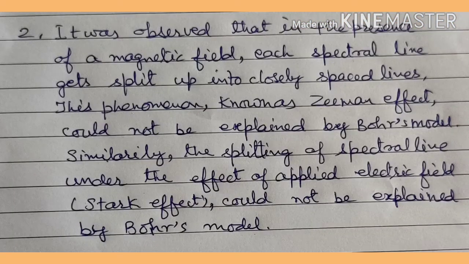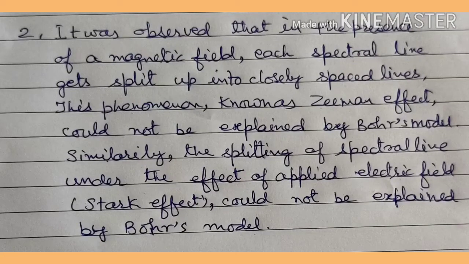The second point: it was observed that in the presence of a magnetic field, each spectral line gets split up into closely spaced lines. When the spectrum was taken under a very strong magnetic field, each line is split into many fine lines, and this effect is called the Zeeman effect.